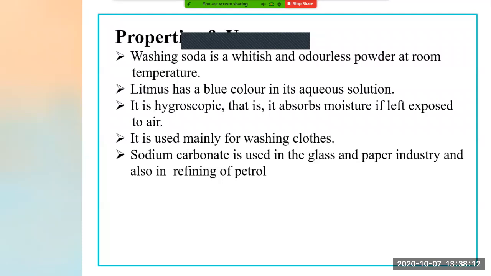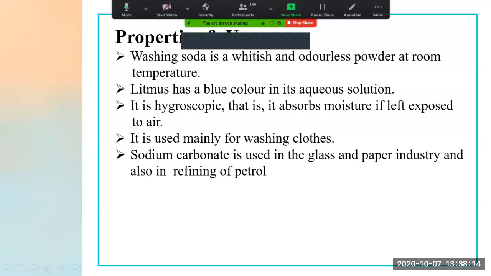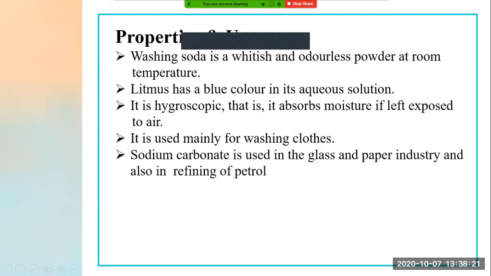Now, what is the third property? It is hygroscopic. Hygroscopic means that it absorbs moisture if left exposed to air. Whatever moisture is present in the air, it absorbs.